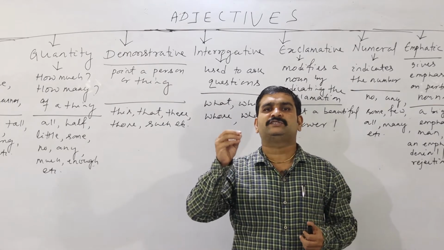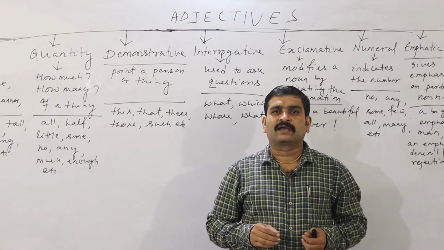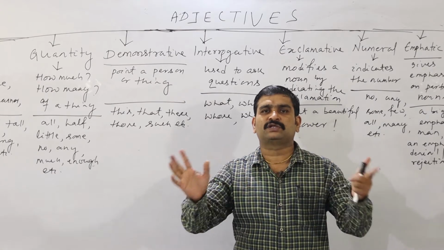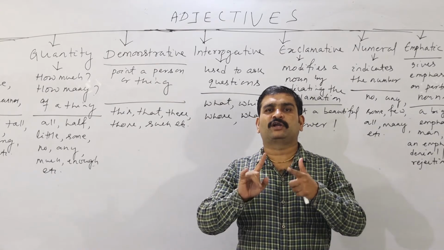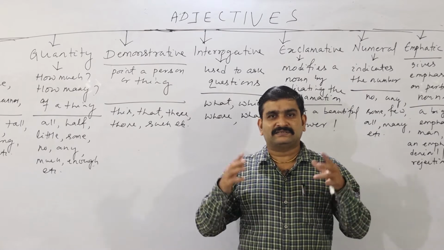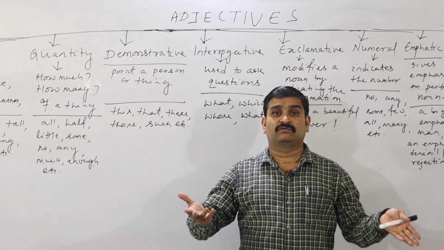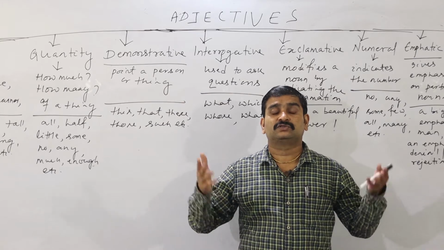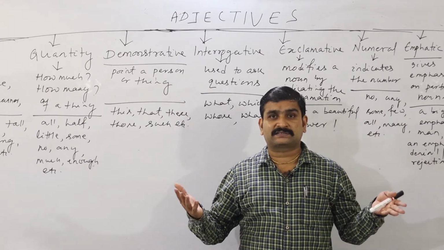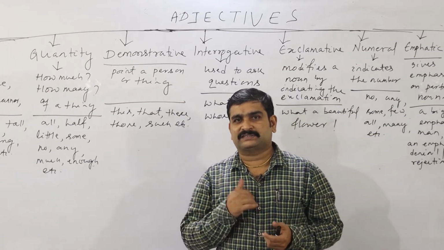What is the primary job of an adjective? An adjective adds meaning to the noun. An adjective modifies the noun. An adjective describes the noun. So there are many types. Let us begin the topic of adjectives.